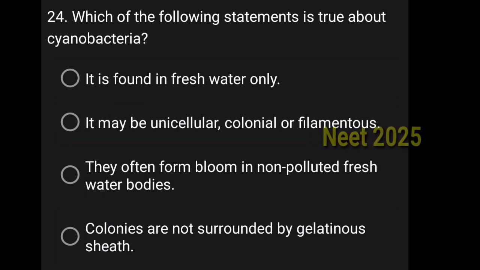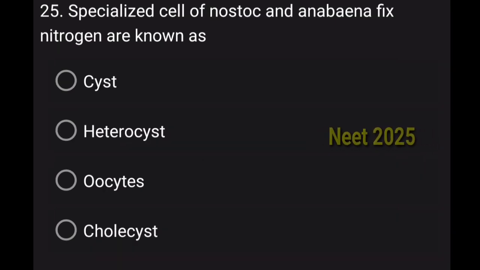All these three forms. Now the final question, this one is the final one. Specialized cell of Nostoc and Anabaena that fix nitrogen are known as. That specialized cell is none other than heterocyst.